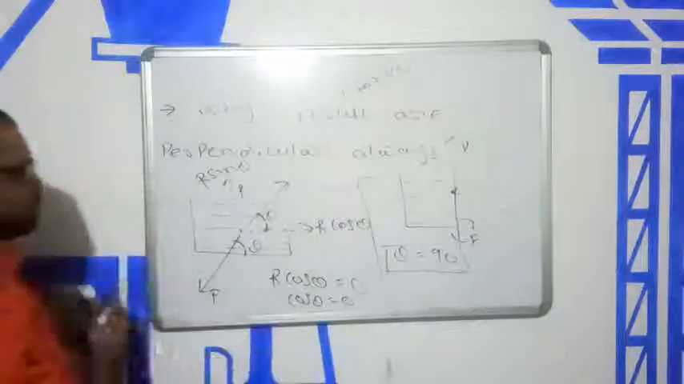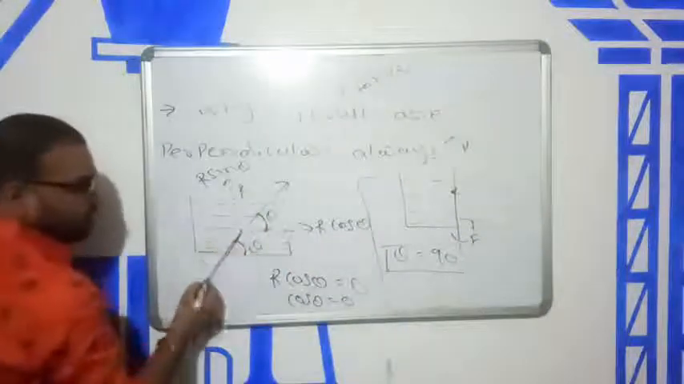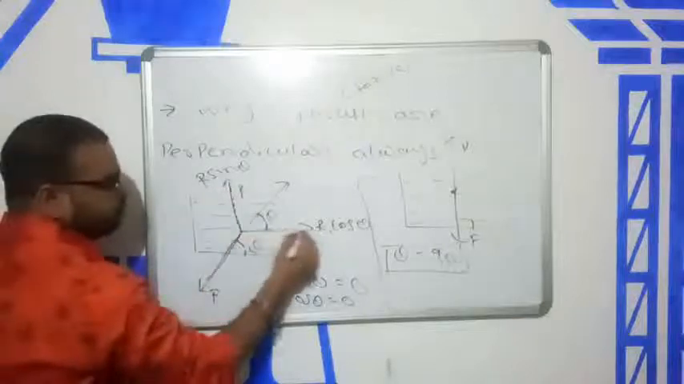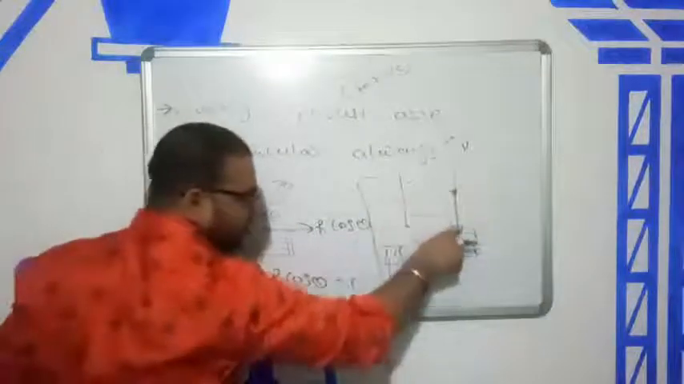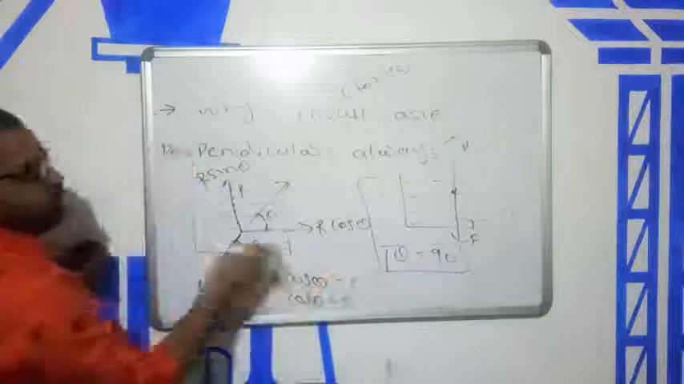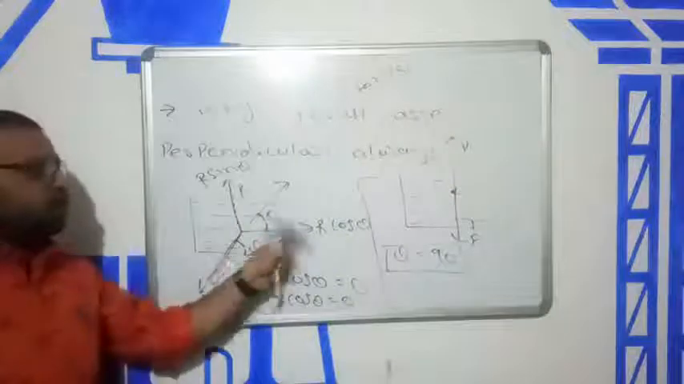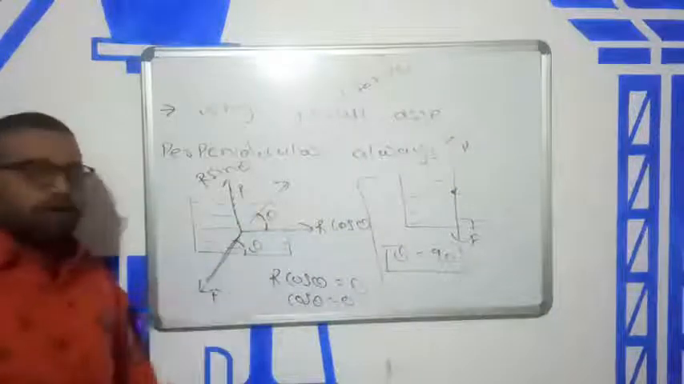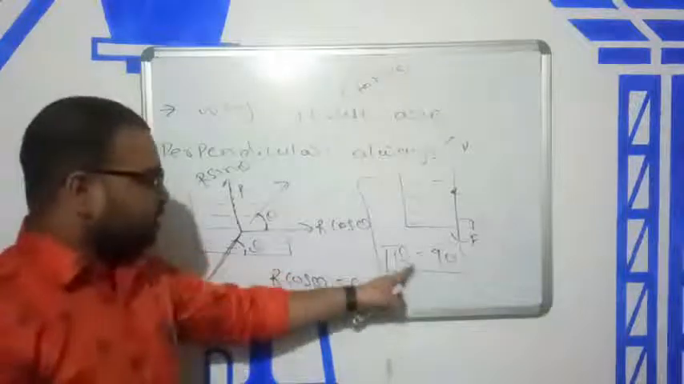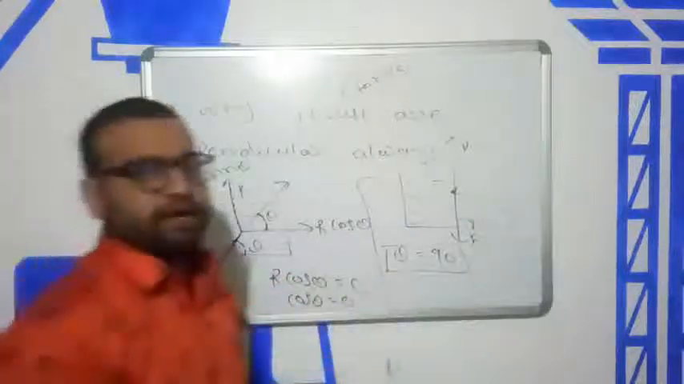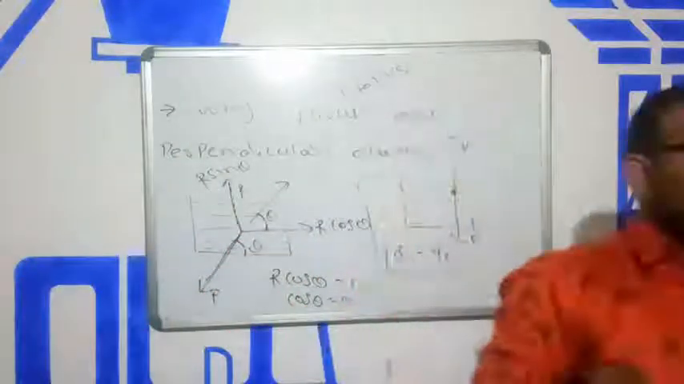Okay, if the force is not perpendicular, there are two components. If the force is perpendicular, one component becomes 0. If the force is not perpendicular, there are two components and water starts moving. If the force is perpendicular, one component becomes 0 and water never moves. And this is the result we want.